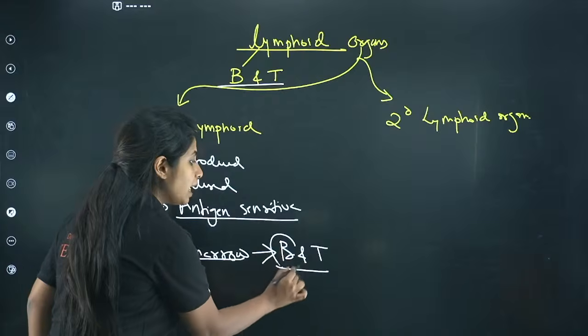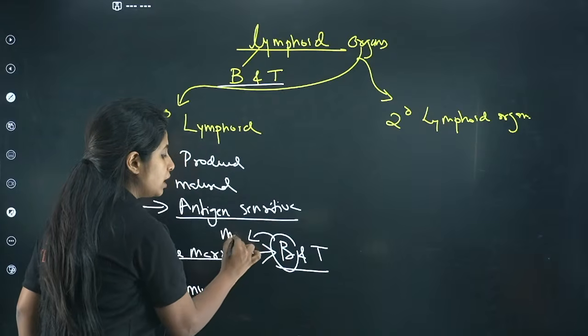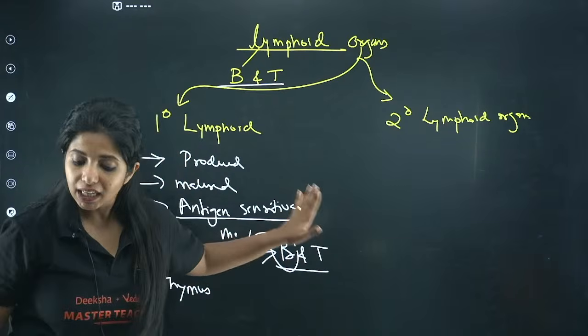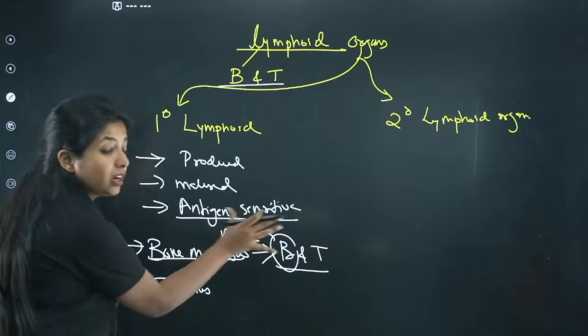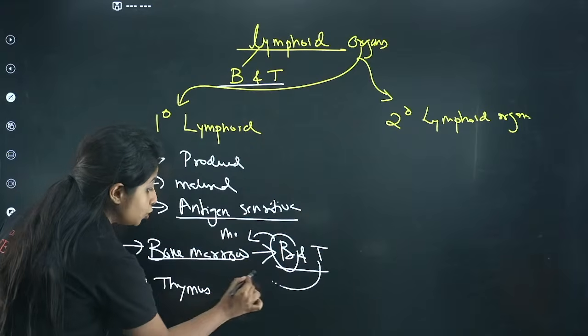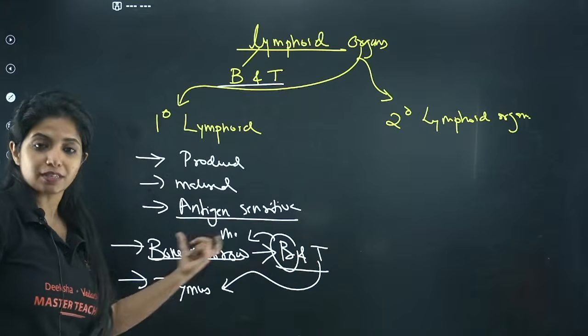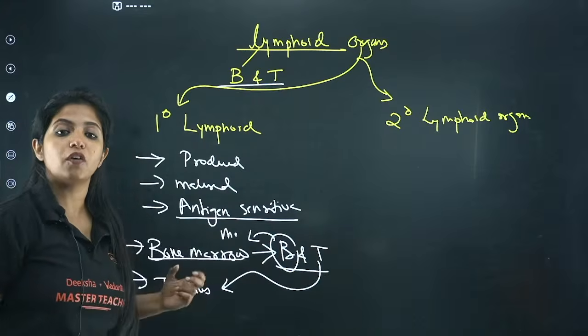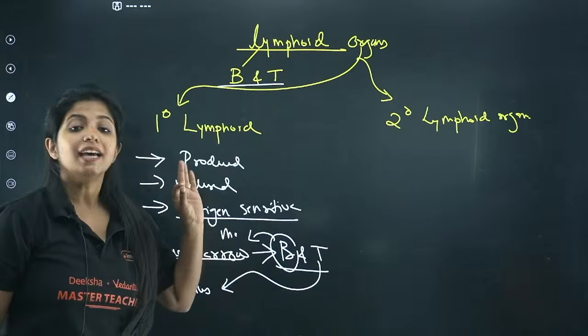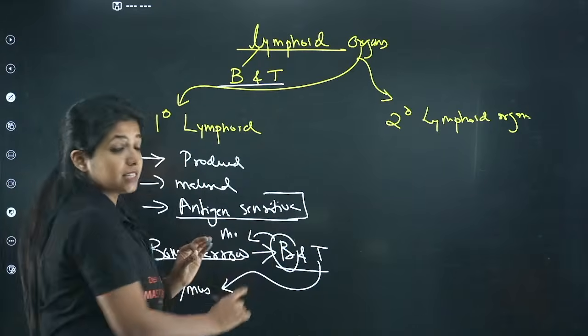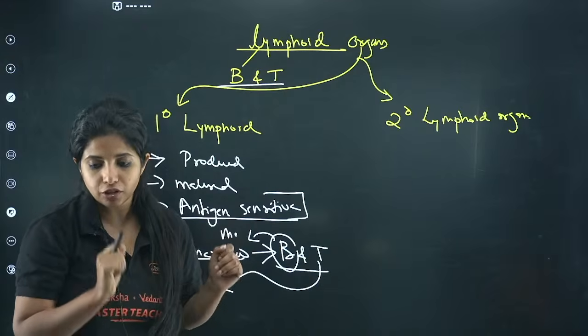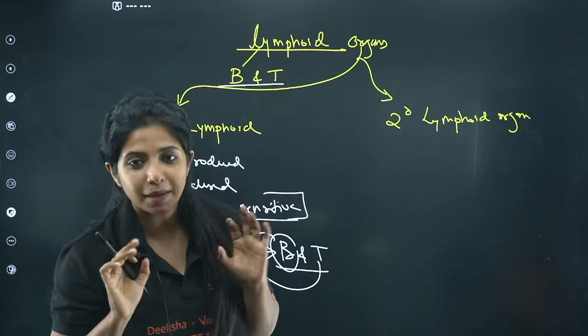The B lymphocytes mature also over here. What about the T lymphocytes? T lymphocytes are formed over here, but they do not attain maturity here. They go to the thymus for attaining maturity, which is why T is for thymus. Remember, they become antigen sensitive. They do not start performing the function of killing the antigens.